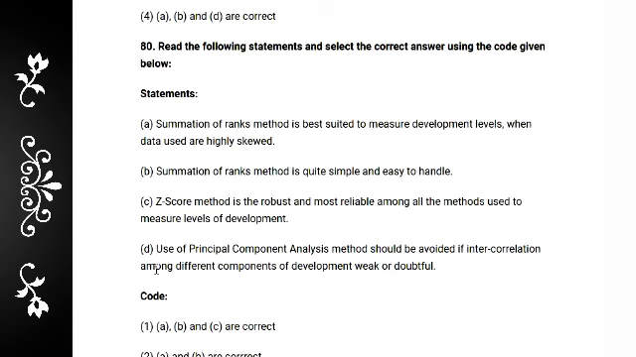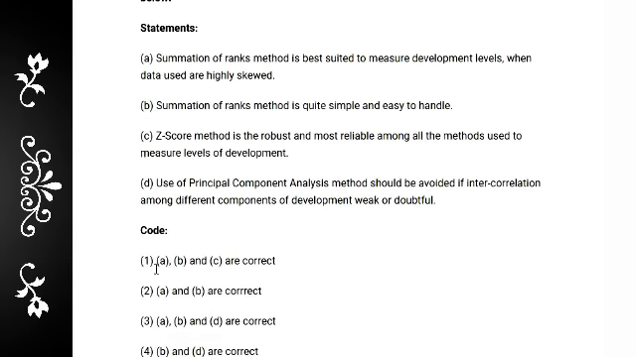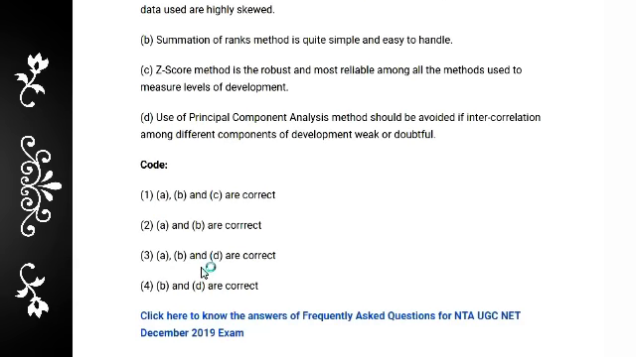And next, D: use of the principal component analysis method should be avoided if the intercorrelation among the different components of development is weak or doubtful. So for question number 80, A, B and C are correct, D is not correct. So the answer is 1. A, B, C are correct.